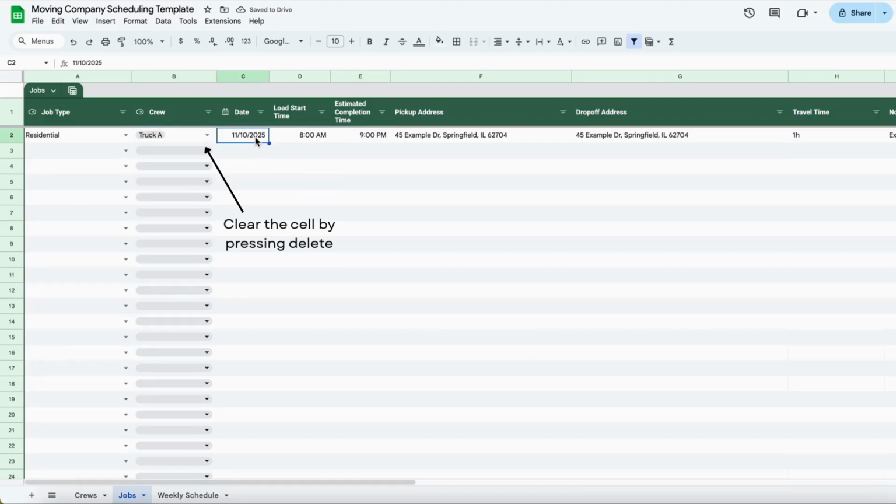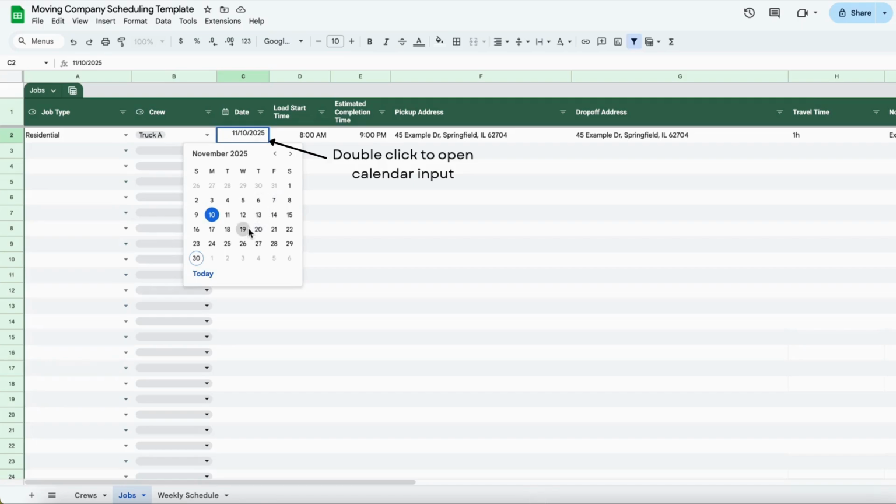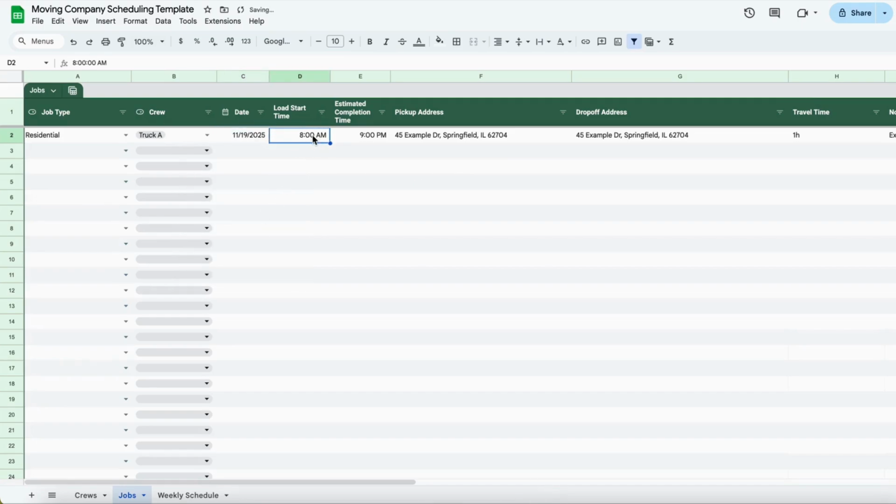Add the date and time of the job. Add the client's pickup and drop-off location.